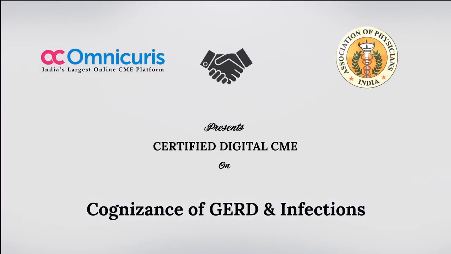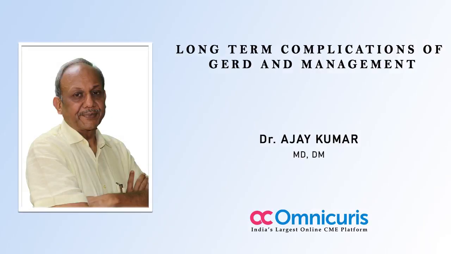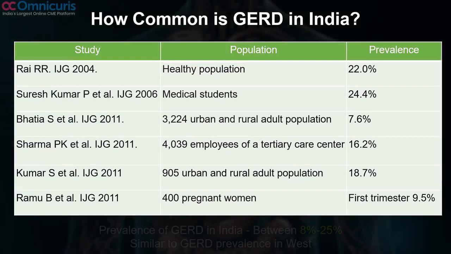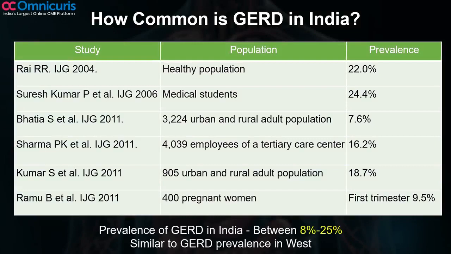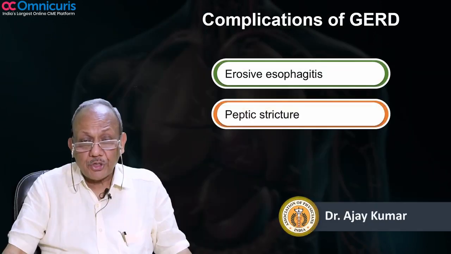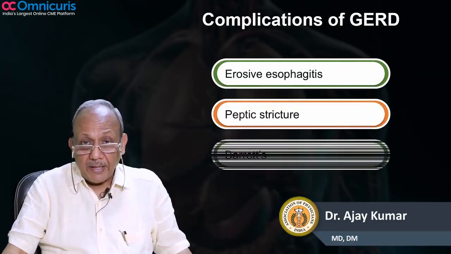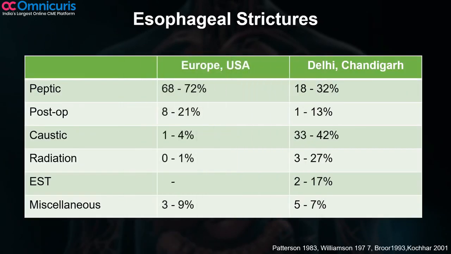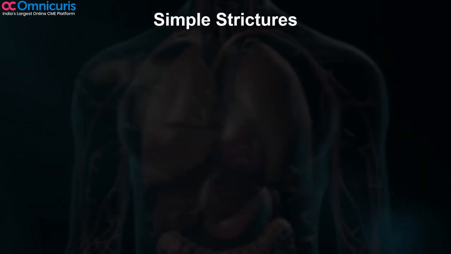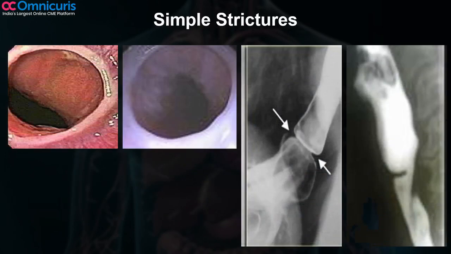GERD infections. Actually, prevalence of GERD in India ranges from 8 to 25%. Peptic stricture of the esophagus, Barrett's esophagus, all the esophageal strictures across board. The commonest ones are the peptic. Peptic strictures are usually simple.